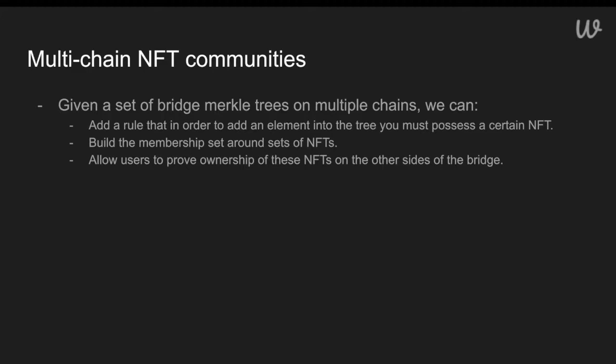And that means we can build an interoperable membership set around NFTs, and then applications where you might be able to prove your membership inside of this community and take certain actions from it. Being able to prove you're in this set of Merkle trees effectively proxies a proof that you own this NFT without proving who you are. So you might be able to take an action on behalf of a group or a community privately and on any chain.